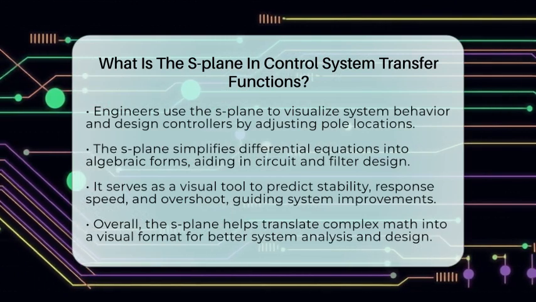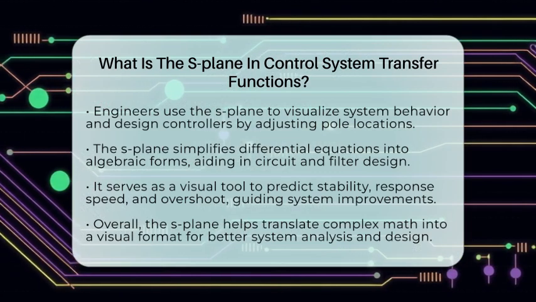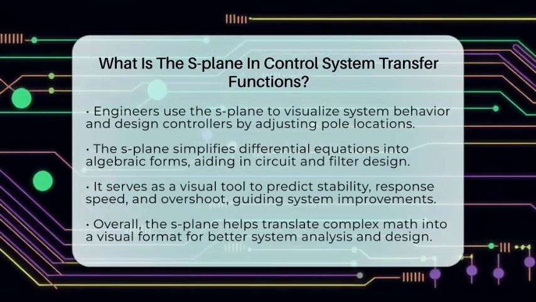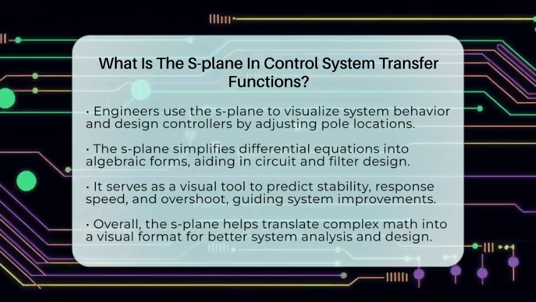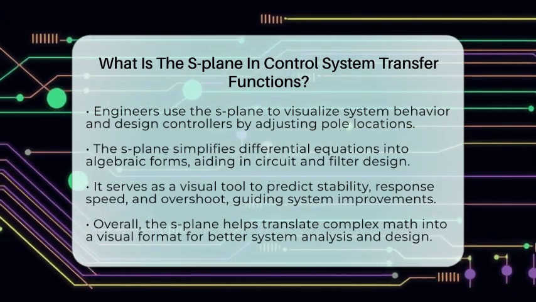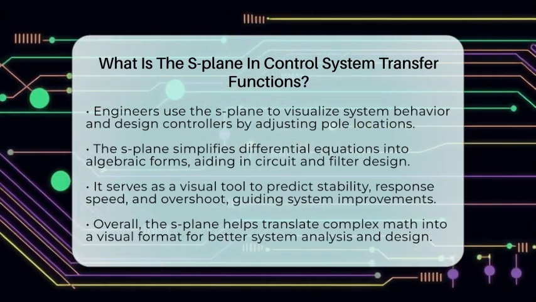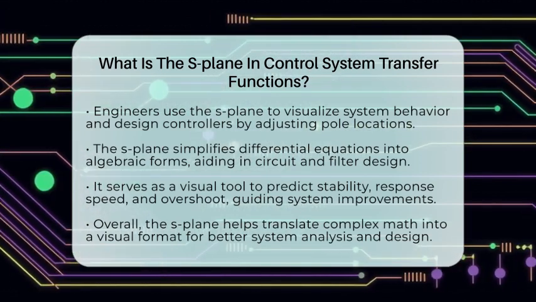In summary, the S-plane is a key concept in control systems. It maps the complex variable S to help us understand how systems behave over time. By analyzing the poles and zeros on this plane, engineers can determine if a system is stable, how it responds to inputs, and how to improve its performance. It turns complicated math into a visual picture that guides system design and analysis.